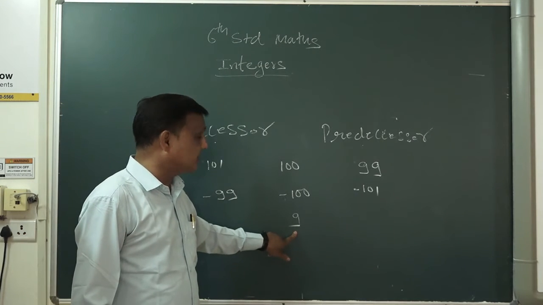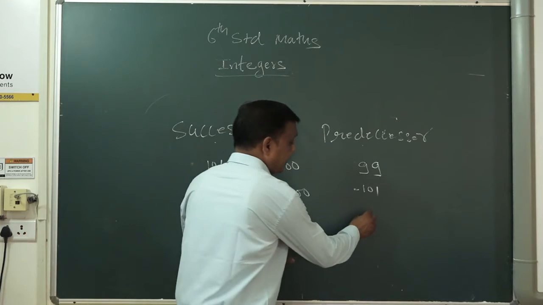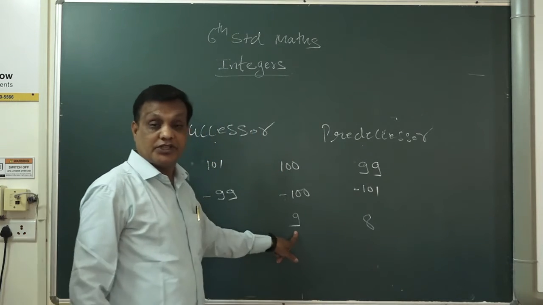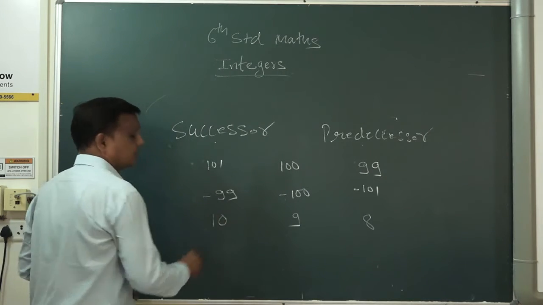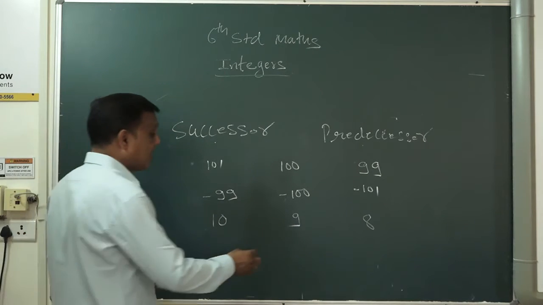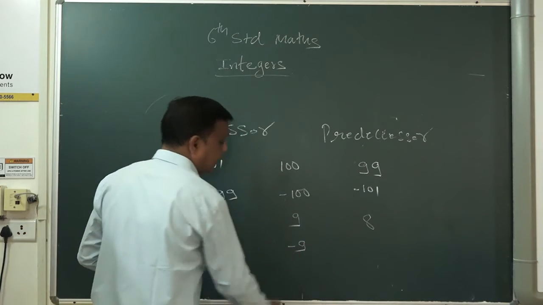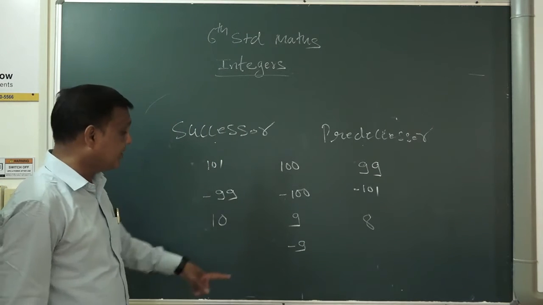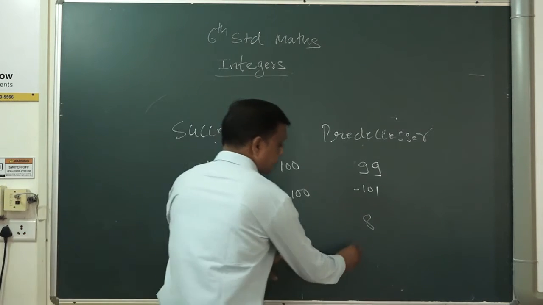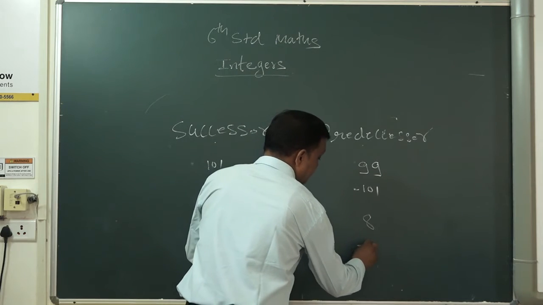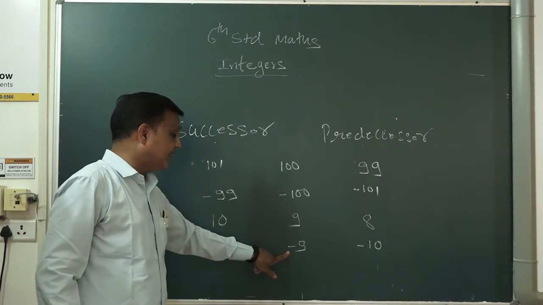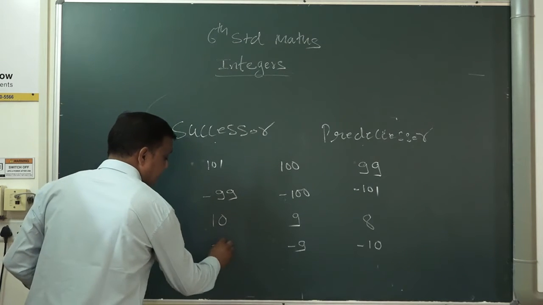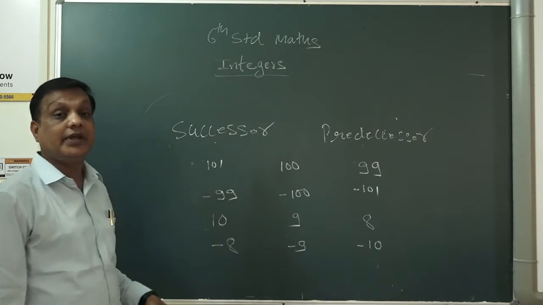Now what is the predecessor of 9? 8. And what is the successor of 9? 10 is the successor of 9. If I put minus 9, here it becomes reversed. For minus 9, the predecessor is minus 10, and the successor of minus 9 is minus 8. Here again it became reversed.